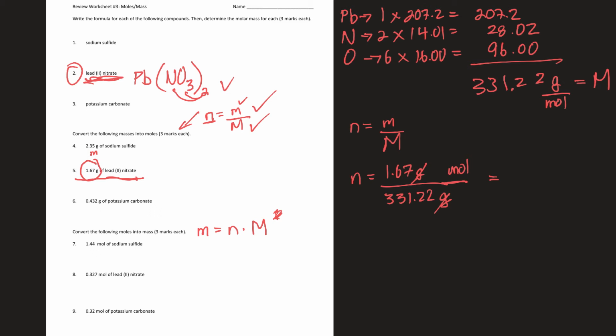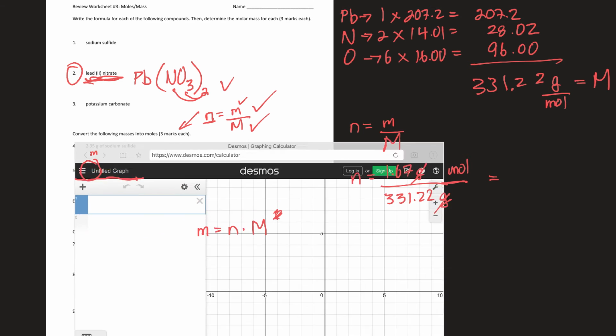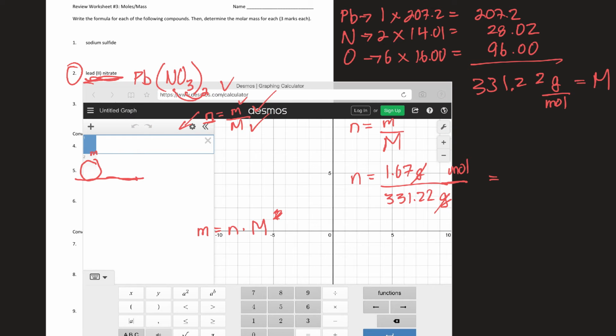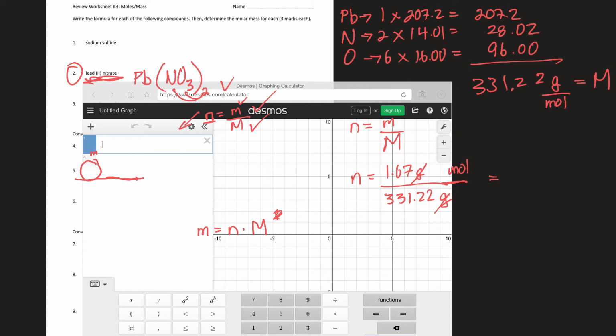Okay, so now let's do that calculation. 1.67 divided by 331.22.